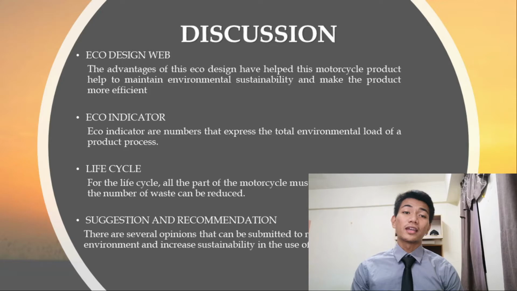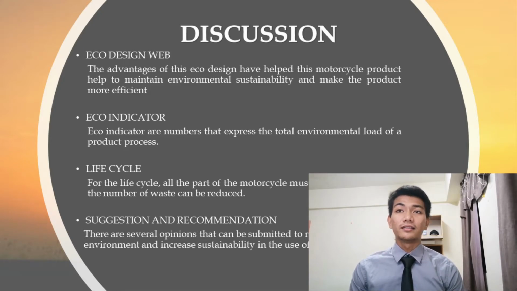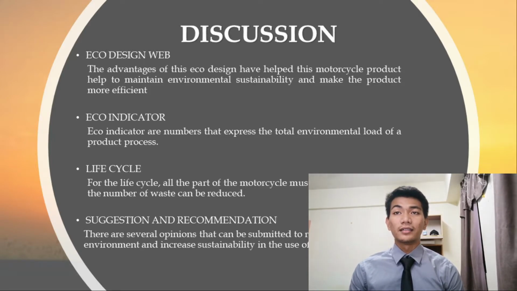Also, is the material recyclable? For motorcycles, all material used can be recycled to produce a new product with the same functions. Therefore, the advantage of this eco-design is that it helps the motorcycle product maintain environmental sustainability and makes the product more efficient.